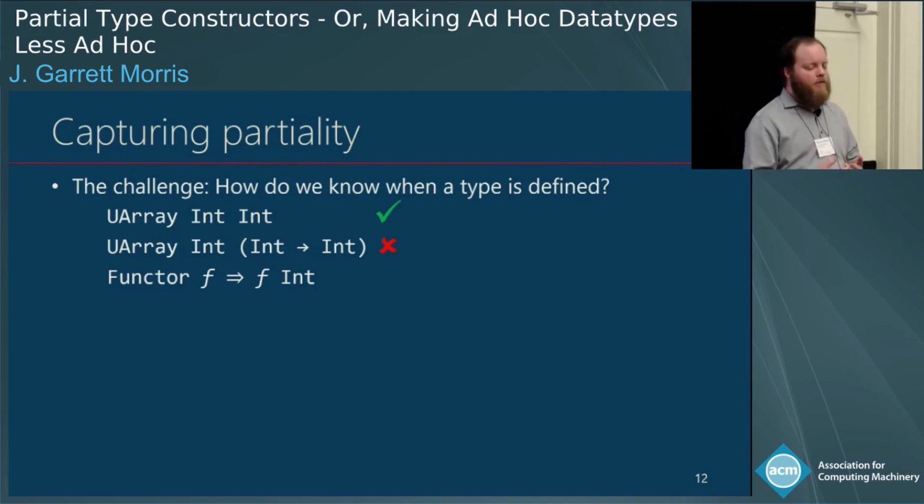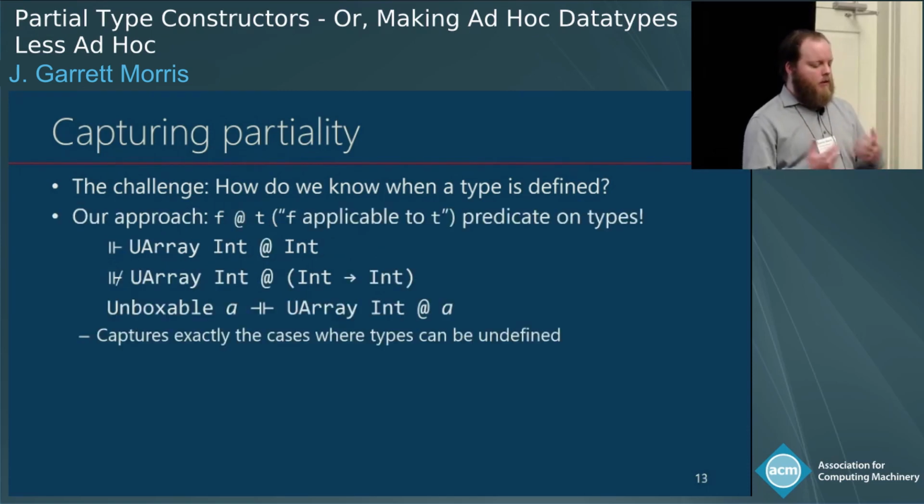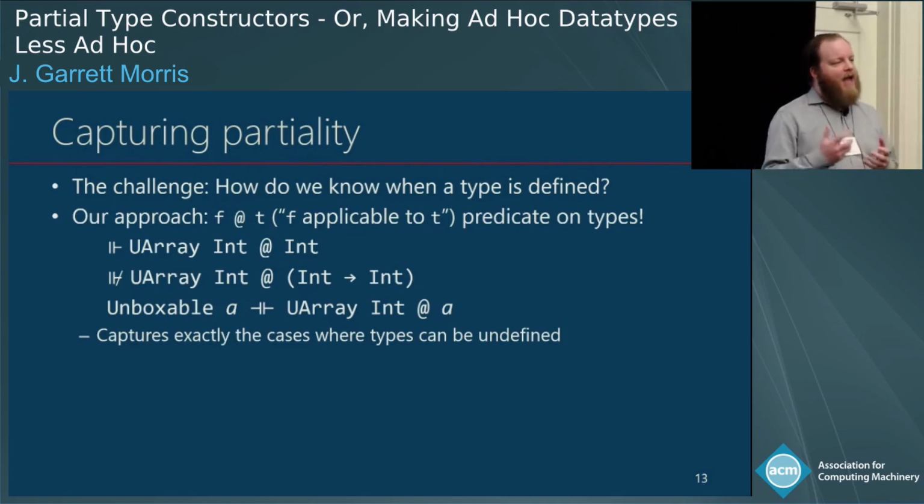What if I say, for an arbitrary functor f, is f Int well-defined? Well, if I want to allow partiality in my language, if I want to allow UArray to be a functor, then I don't know. We genuinely don't know whether f Int is going to be well-defined or not. Our solution is to say, well, maybe that's the idea that we need to capture. We need to capture exactly when it's possible to apply a type constructor to an argument giving a well-defined type. And we're going to do this with a predicate on types that I'm going to spell "at". Basically, think of f at t as a constraint that is satisfied when type constructor f is applicable to type t.